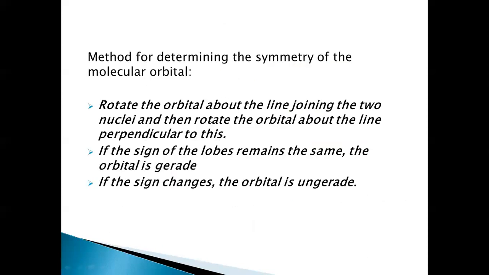So rotate the orbital first. How do you know whether it is symmetrical or unsymmetrical? Rotate the orbital about the line joining the two nuclei, and then about the line perpendicular to this. If the sign of the lobes remains the same, then it is gerade.